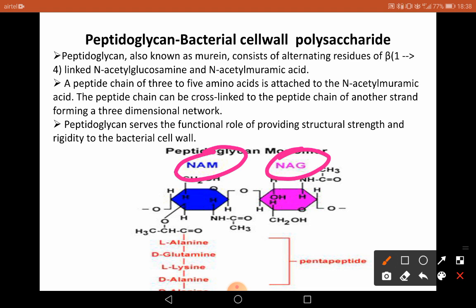These are derived sugars, containing different chemical groups, and this is a pentapeptide chain, what I was telling, a peptide which is linked to the NAM, and this is going to cross-link with the other chain to give rigidity to the structure of the cell wall material of the polysaccharide, which we call peptidoglycan or murein.